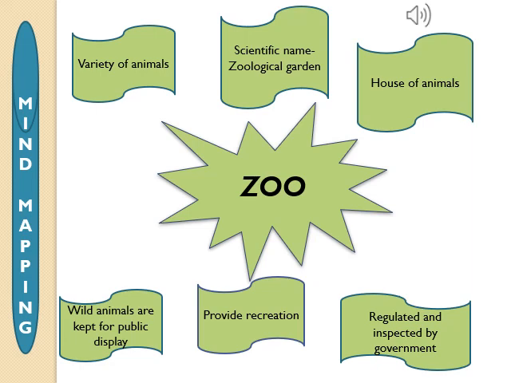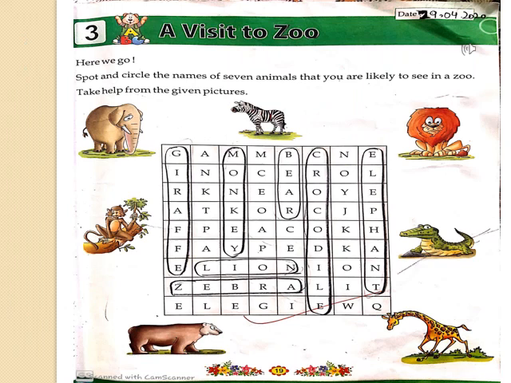Children, we should be very kind to all the animals. We should protect them, we should care for them. And it also provides recreation to us when we visit a zoo. Do you know, children? Zoo is regulated and inspected by the government. So, let's get started with the chapter. Lesson number 3, A Visit to Zoo.